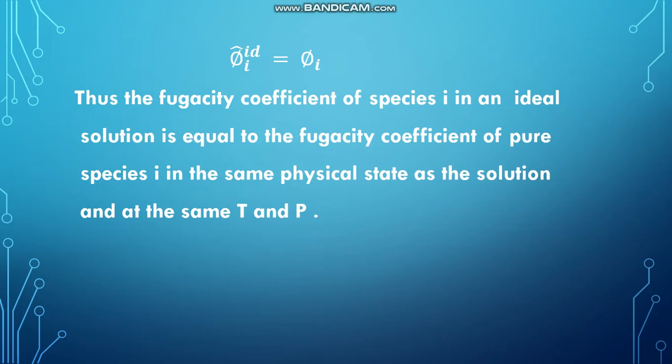That means the fugacity coefficient of species i in an ideal solution is equal to the fugacity coefficient of pure species i in the same physical state as the solution and at the same temperature and pressure. So these are the equations for ideal solution, both for fugacity as well as for fugacity coefficient.